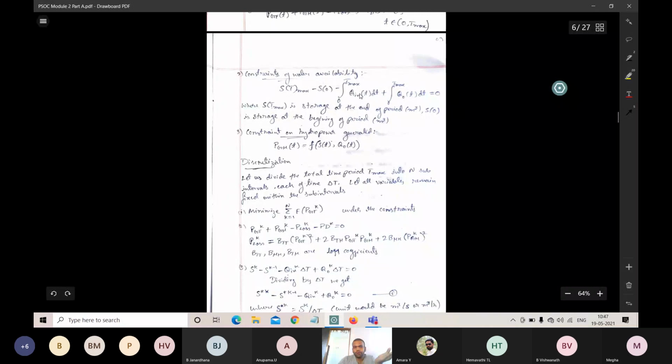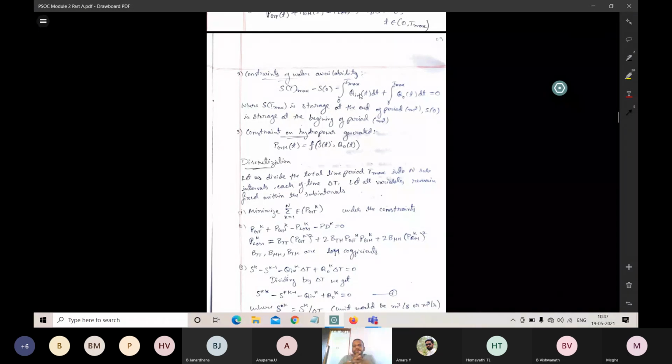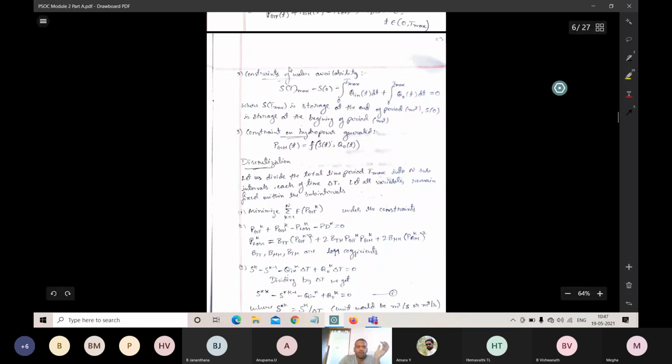Now, in a reservoir we store water. How do we calculate how much water is stored? Simple. How much water is fed into our dam, flown into our dam, and how much water flows out. If you add flow in and flow out, you get the total amount of water stored. Same thing I have written here. St max minus S naught is the initial water. If there was some water storage available initially, that is given by S of 0.